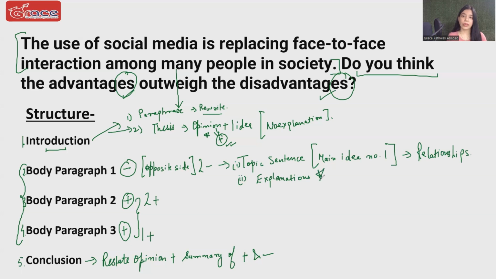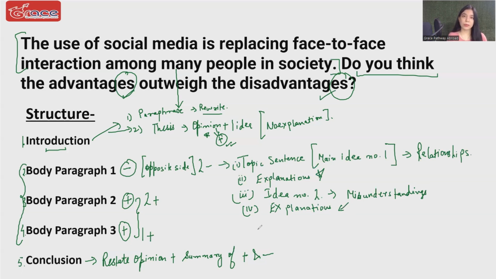Explanation is very important. The third sentence here would be your idea number two. Now, what was our disadvantage number two? Well, it was about misunderstandings. Once you have written this in the form of a complete sentence, then the next sentence would be just one sentence of explanation of why misunderstandings arise if we are digitally connecting with somebody.